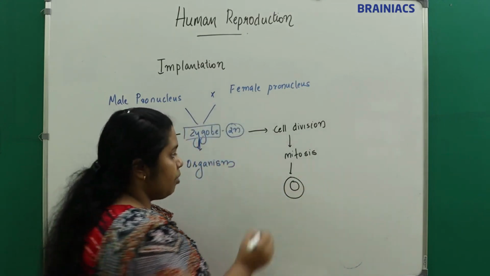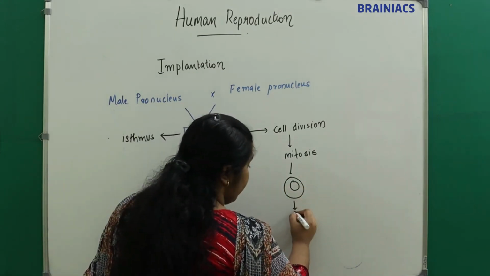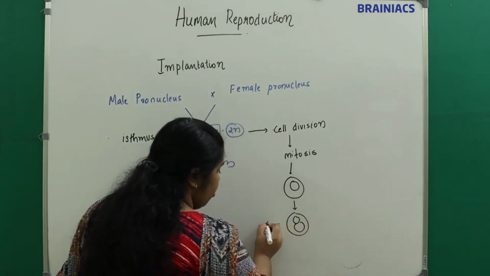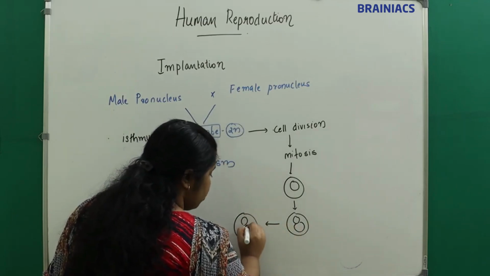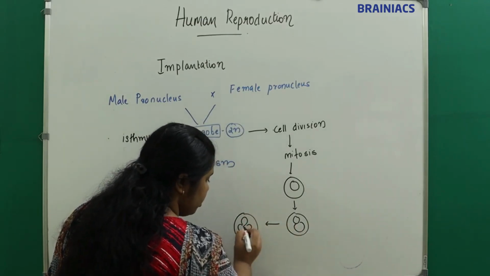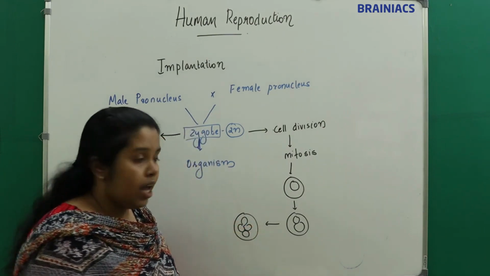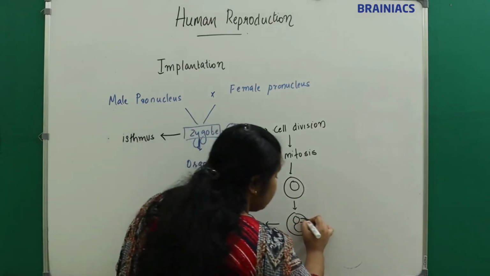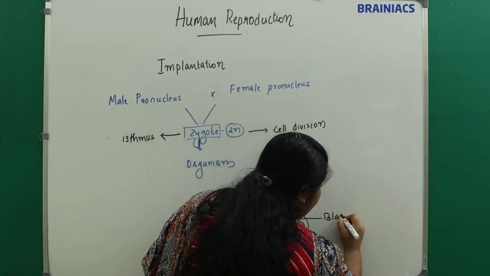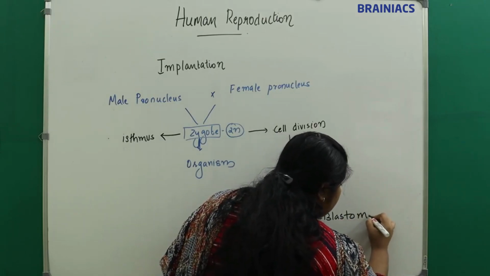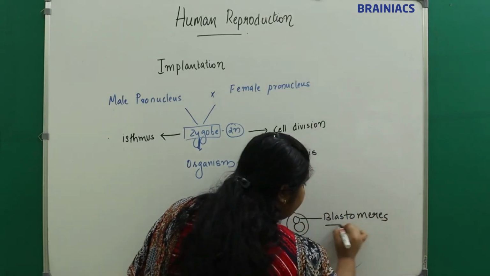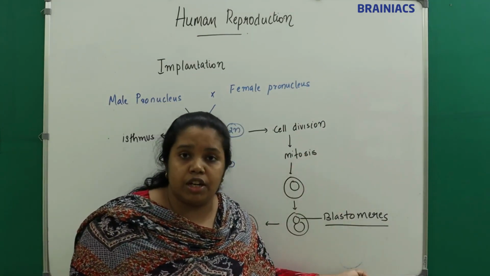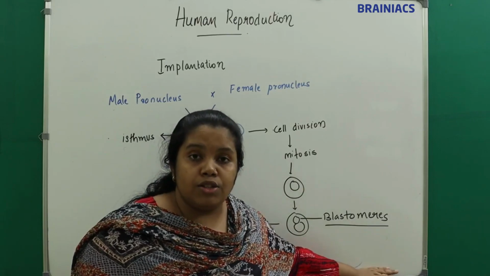After mitosis, it will form a double-celled organism. Two daughter cells are formed. Later it forms a four-celled stage. These daughter cells formed by mitosis, what do we call them? We call these daughter cells blastomeres. Understand? The daughter cells formed by the mitotic division are called blastomeres.